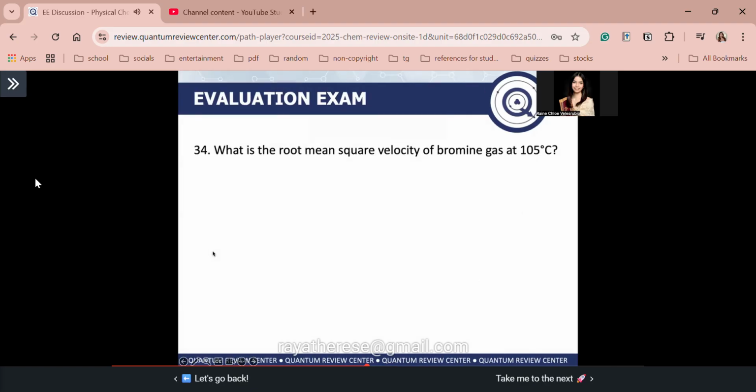Next guys, number 34. Ayan, paano nyo kaya sinagutan to? Okay, number 34. What is the root mean square velocity of bromine gas? Pag sinabing bromine, Br2. Klaro? Again, Br2 gas at 105 degrees Celsius. So guys, to get the root mean square velocity, use this equation. Ayan. Root mean square velocity is equal to square root of 3RT over M.